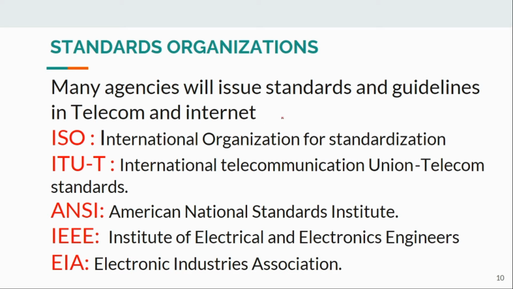Many agencies issue guidelines in telecom and internet. First among them is ISO, the International Organization for Standardization. This is a body which standardizes things in all fields of day-to-day life, including business standards like ISO 9001:2000.